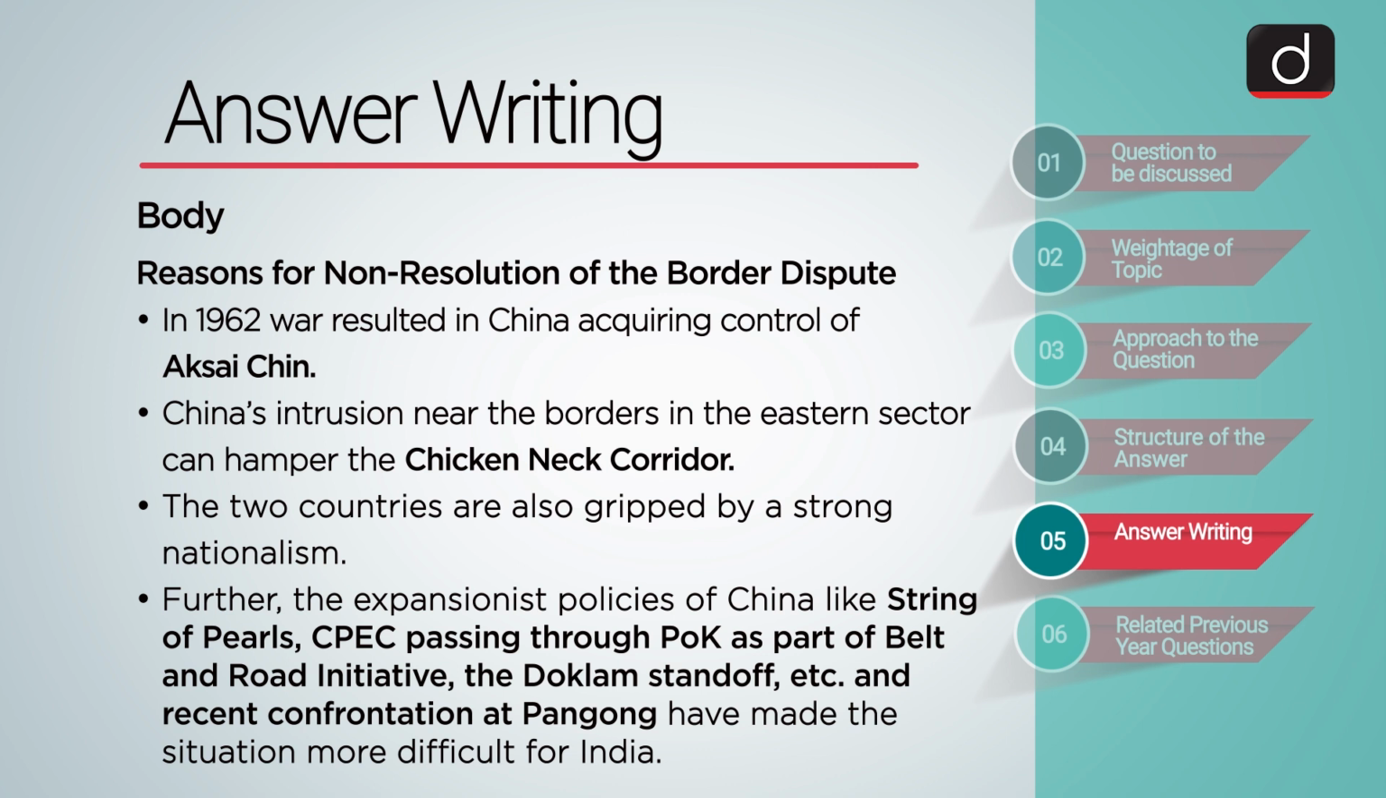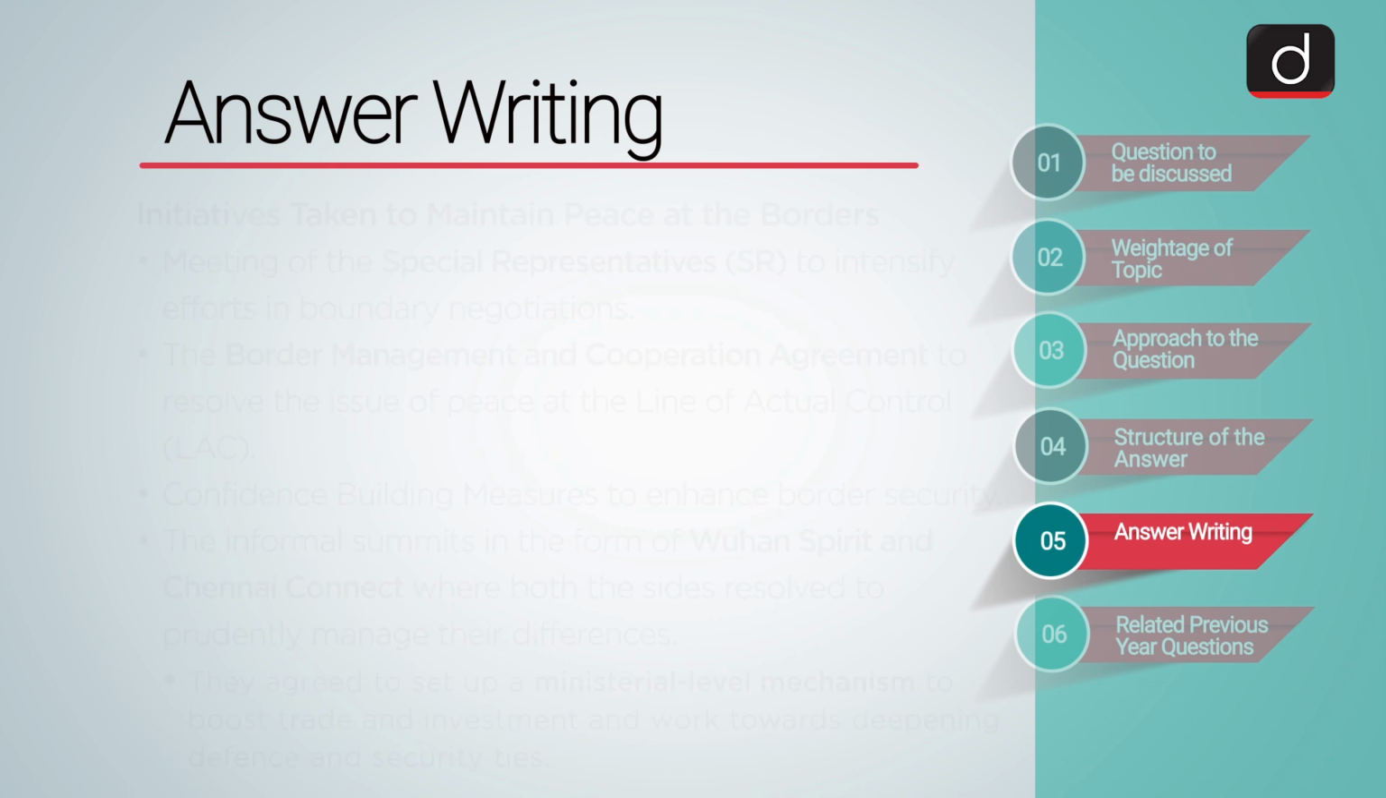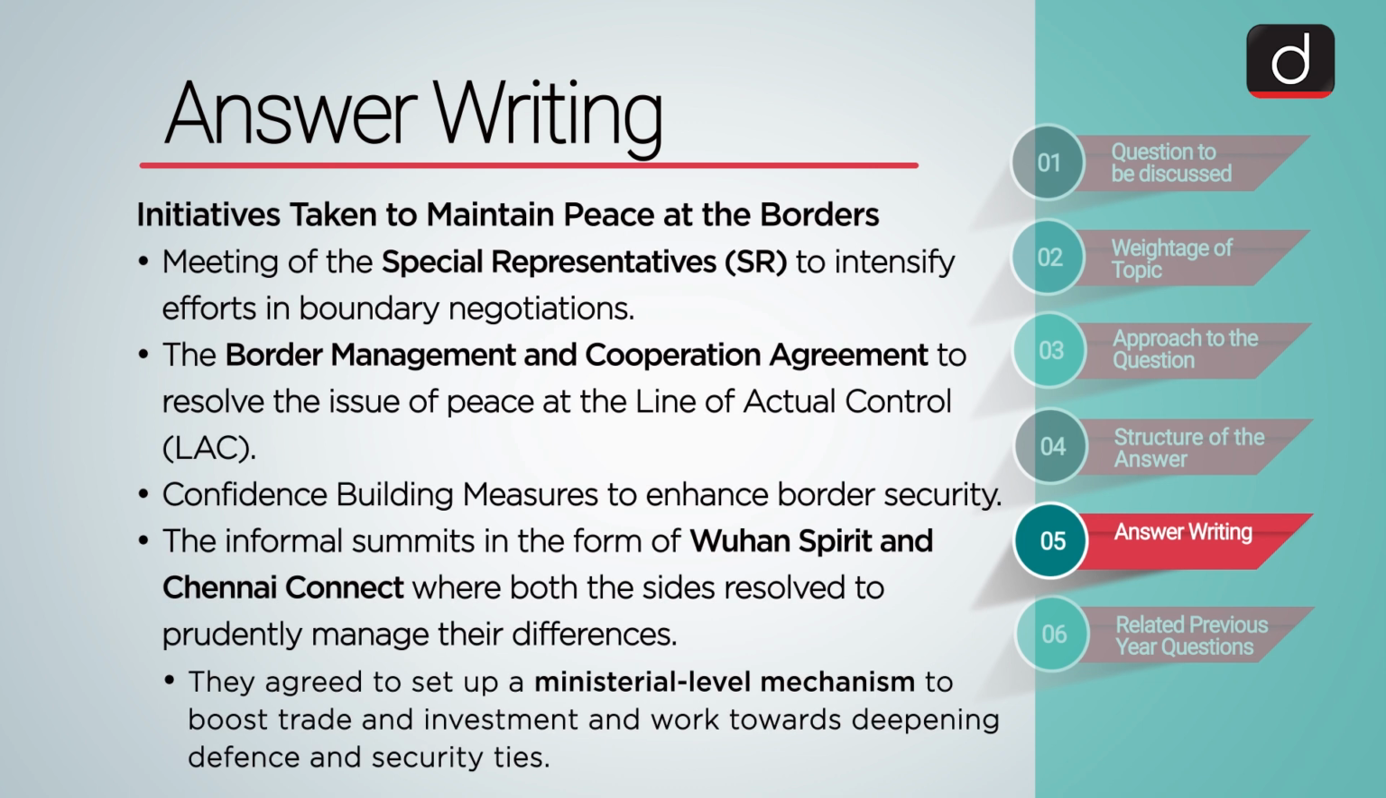Further, the expansionist policies of China like String of Pearls, CPEC passing through the POK as part of Belt and Road Initiative, the Doklam standoff, etc., and the recent confrontation at Pangong have made the situation all the more difficult for India. Now, moving on to the initiatives taken by these two countries to maintain peace at the borders. Meeting of the special representatives to intensify efforts in boundary negotiations. The Border Management and Cooperation Agreement consists of a list of mutually agreed provisions to resolve the issue of peace at the line of actual control.